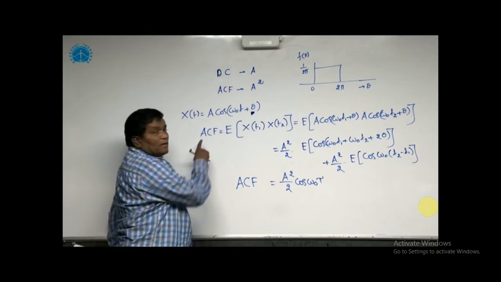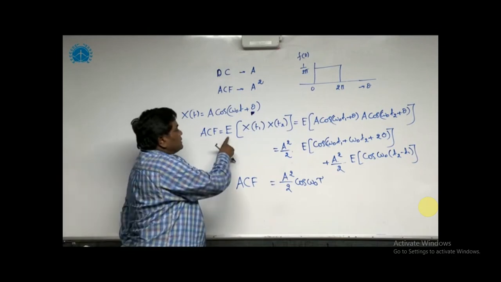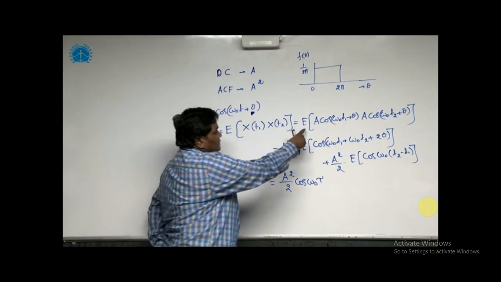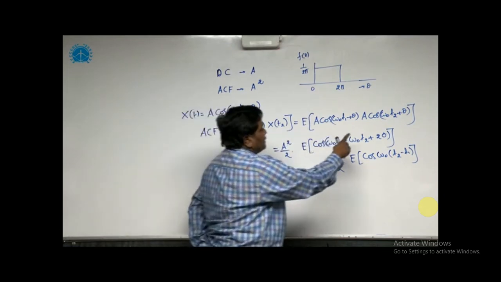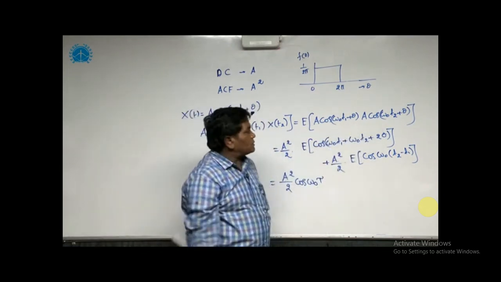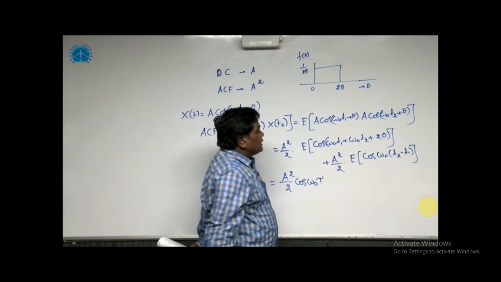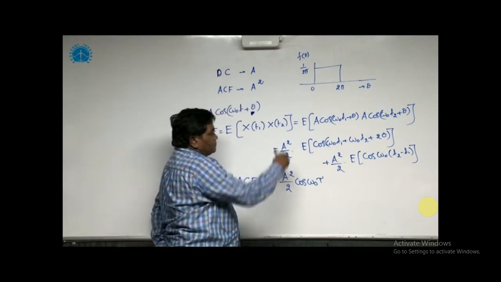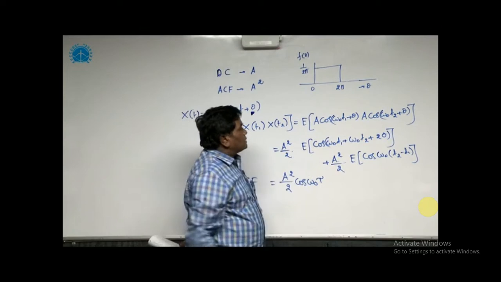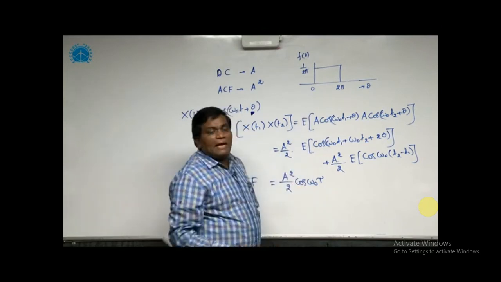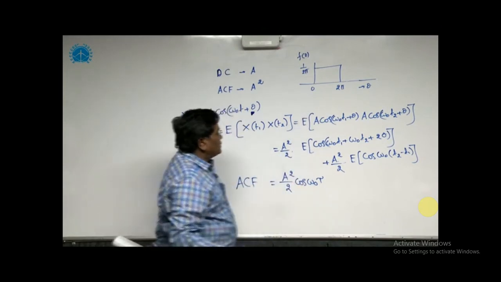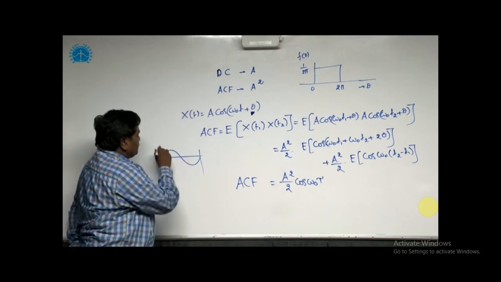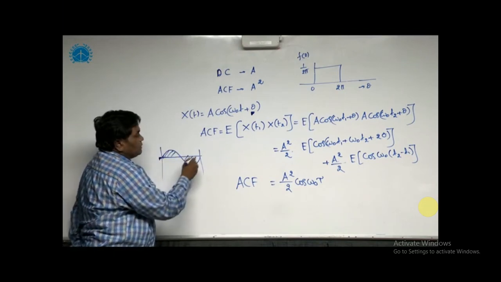The formula for the autocorrelation function is the expectation of x(t1) into x(t2). So the given function is substituted. Now we can simplify using the formula cos A into cos B equals cos(A plus B) plus cos(A minus B) by 2. Now the first function, whenever you integrate a sine or cos from 0 to 2 pi, the average value will always be equal to 0. Any sinusoidal component over a full cycle always has an average value of 0.